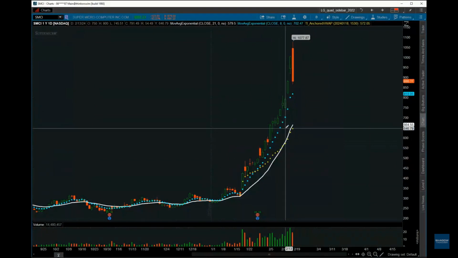So the volume weighted average price of SMCI is 646. So if you wanted to sell puts here, that's where you should be selling them. Also notice that the 21 EMA is catching price right there as well. This could pull into that. Who knows? I think it bounces at the 8. But we'll see. But that's the volume weighted average price.